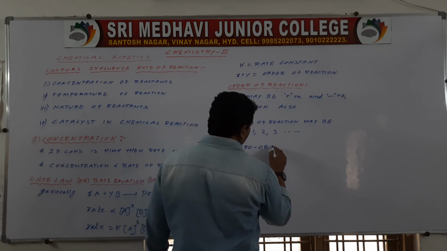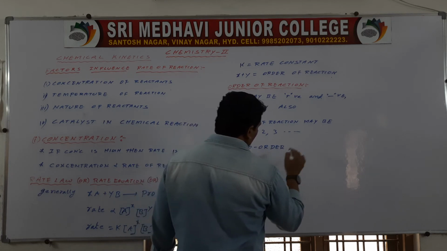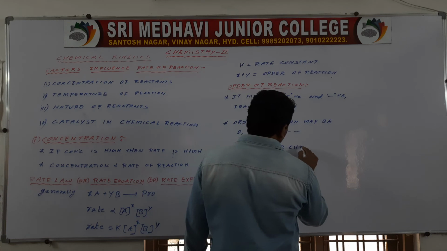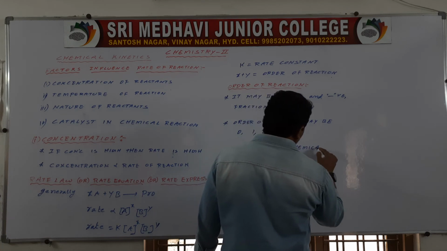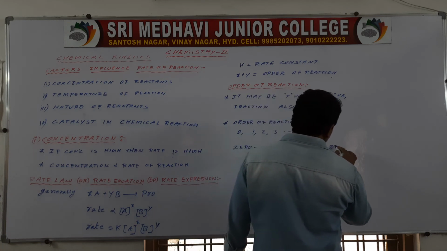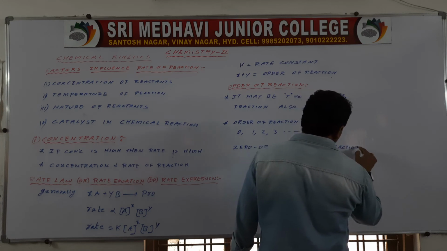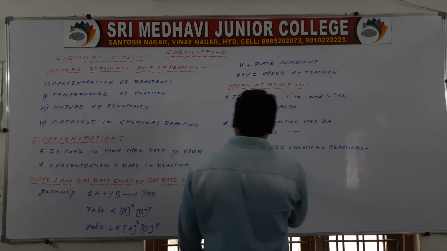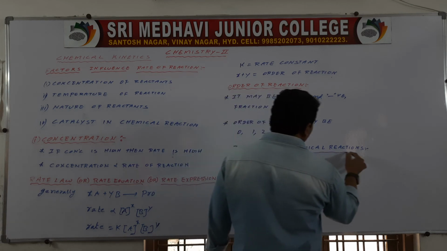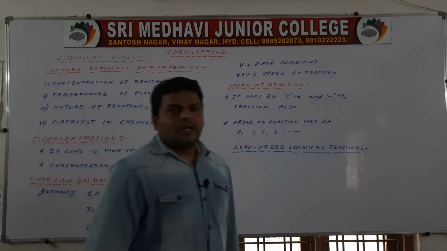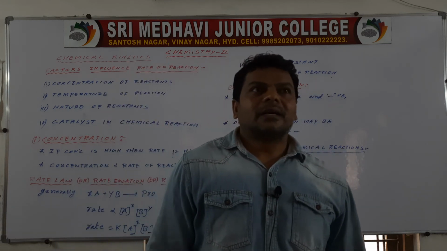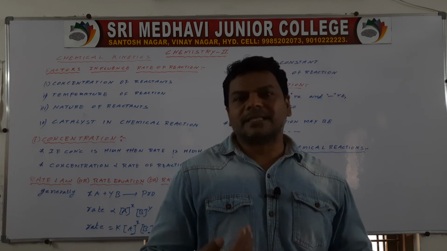Zero order chemical reactions. Okay, zero order chemical reactions means reactions whose reactants concentration is zero.